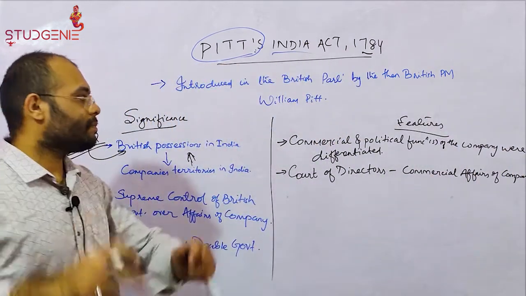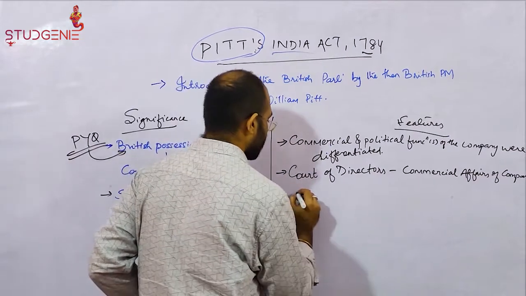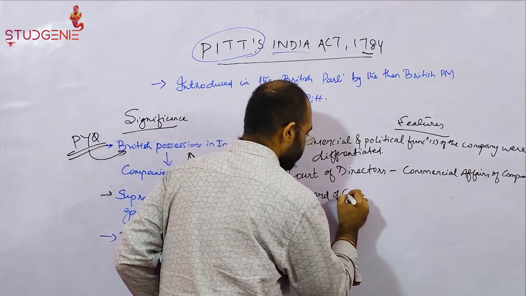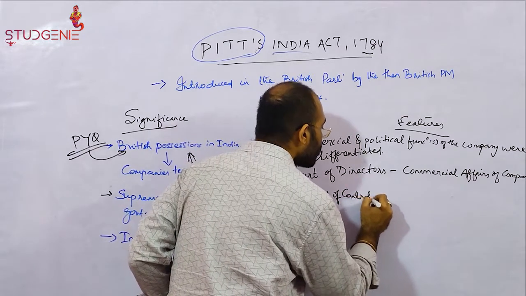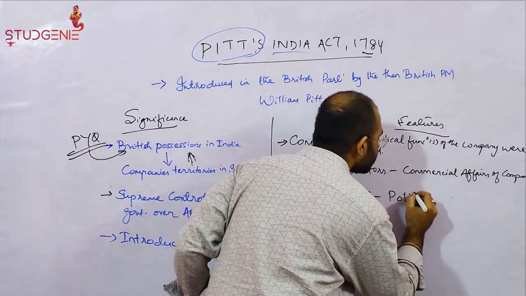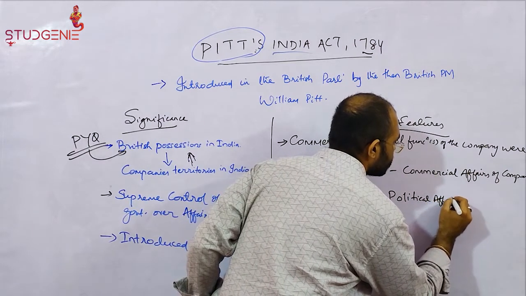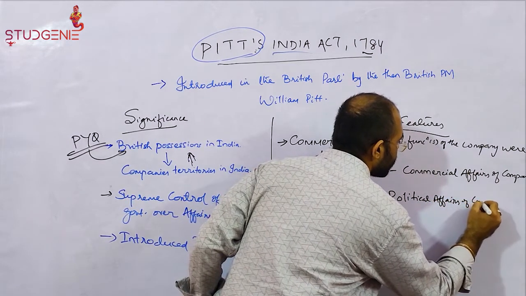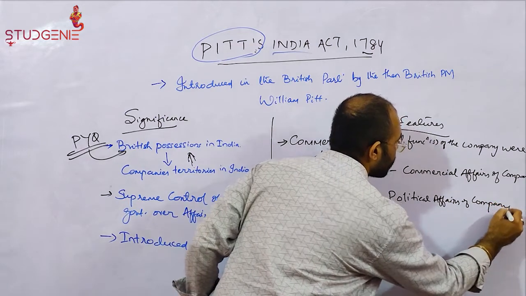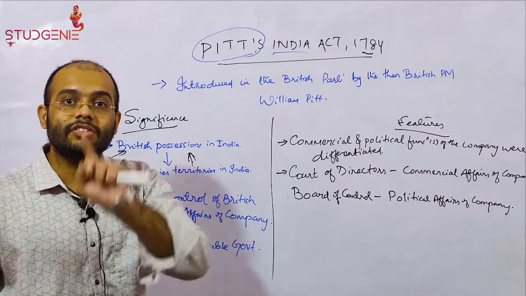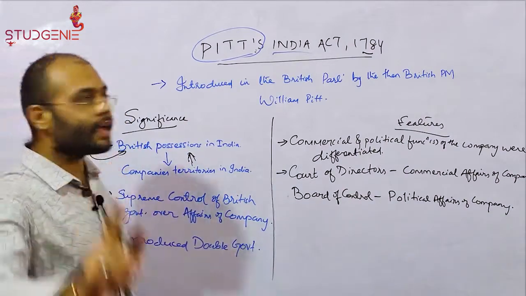It created a new body, the Board of Control, to look after the political affairs of the company. Remember, company here signifies the English East India Company, nothing else.